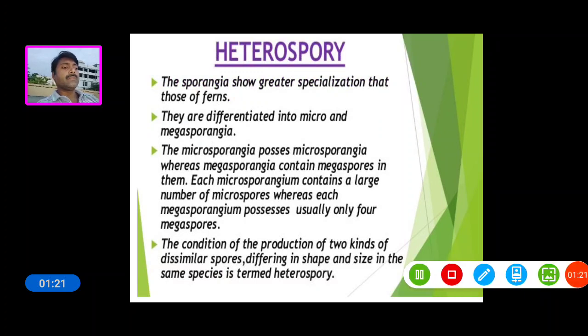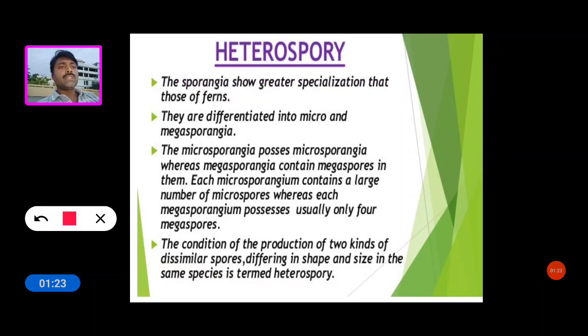So now see the heterospory. The sporangia show greater specialization than those of the fern. They are differentiated into micro and megasporangia.